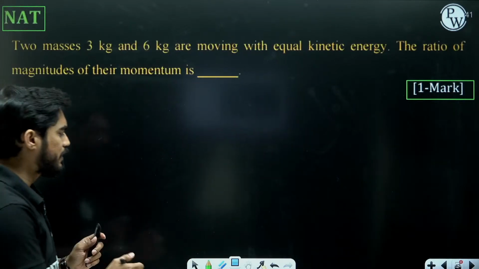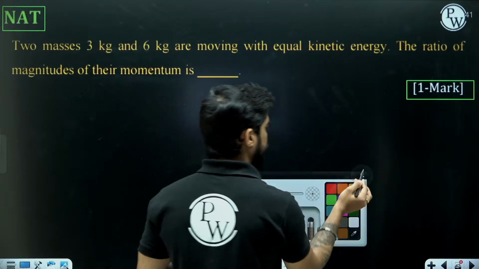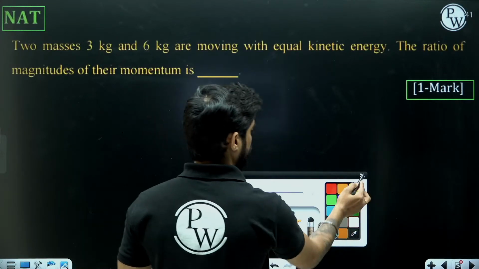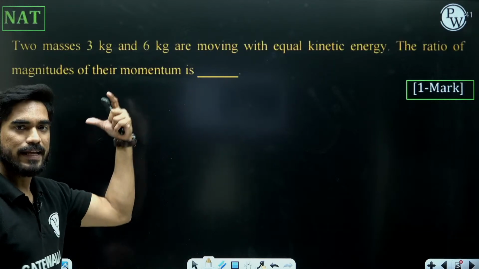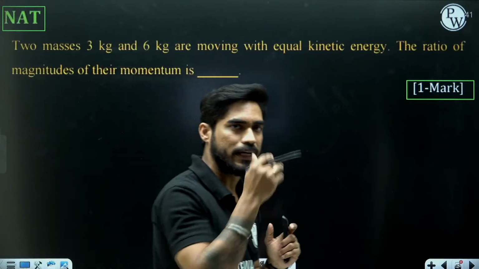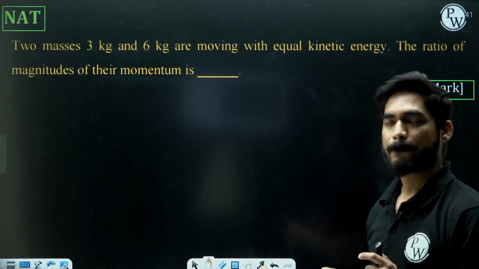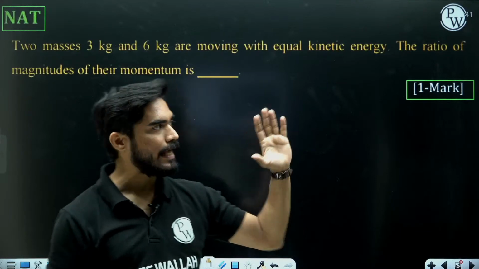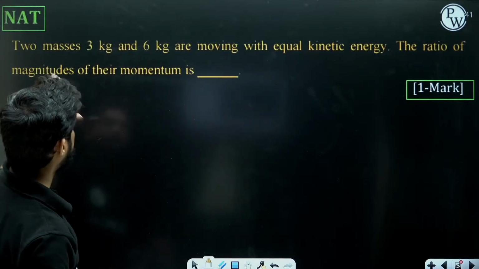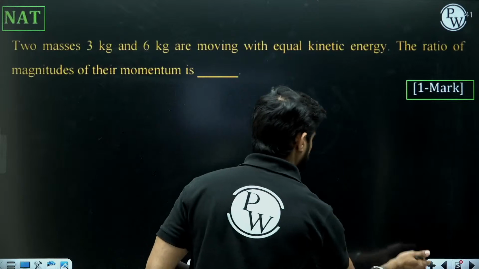3 kg, 6 kg are moving with equal kinetic energy. Okay, and here we will take the liberty to assume that this motion is translational motion. They have not mentioned exactly how they are moving. Let's assume they are translating. So 3 kg and 6 kg are under translation. Their kinetic energies are equal. Ratio of magnitude of their momentum is.